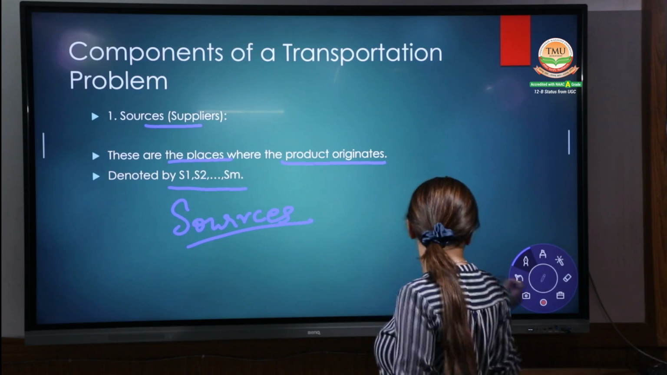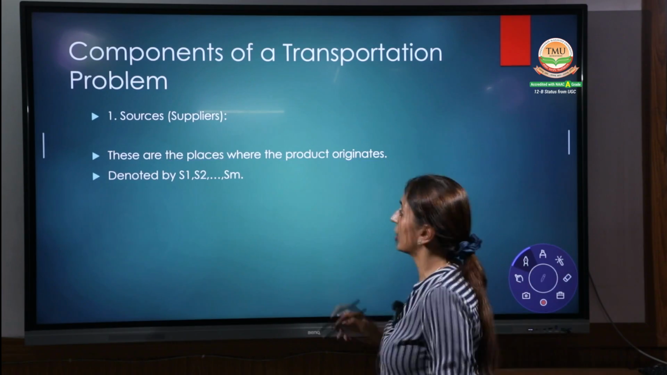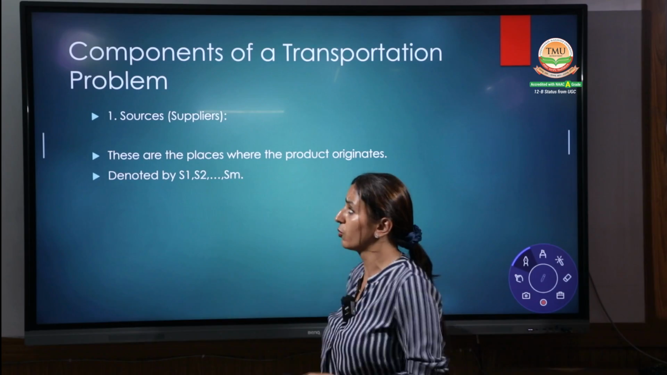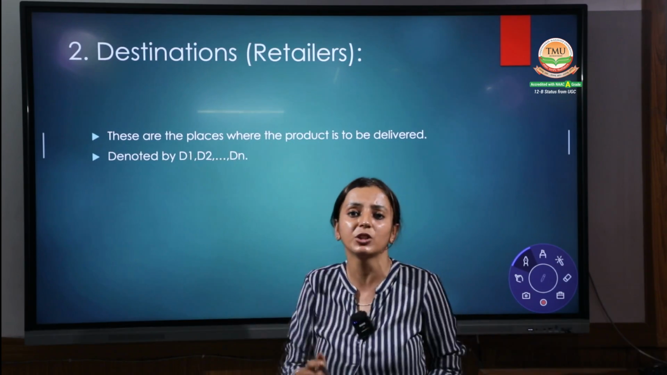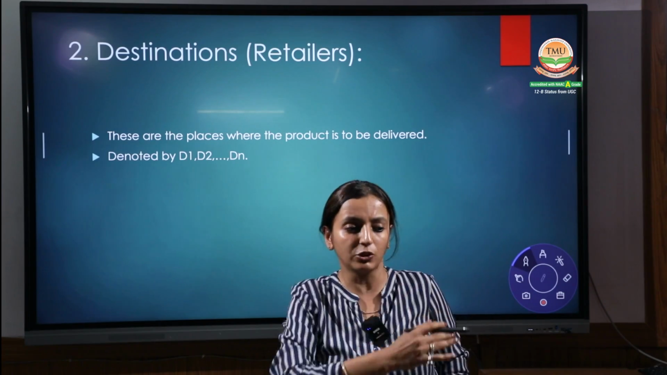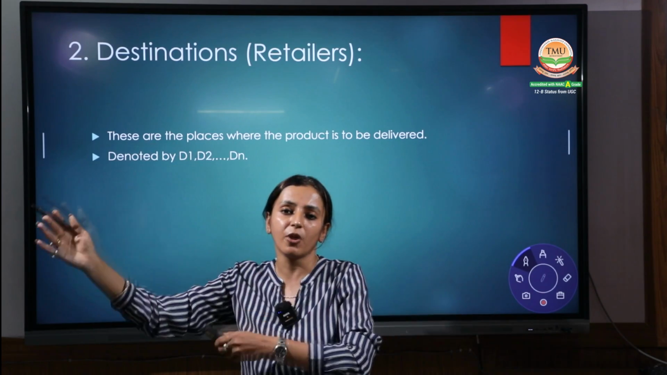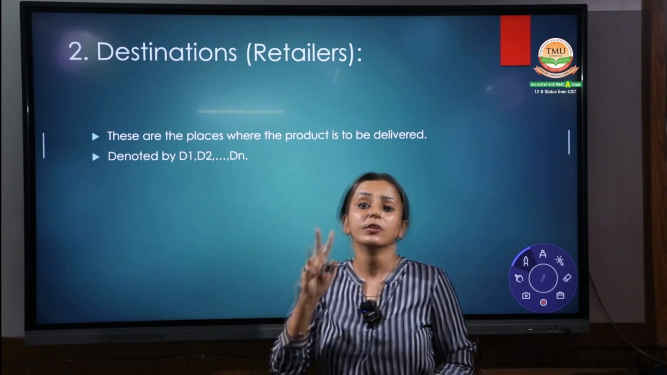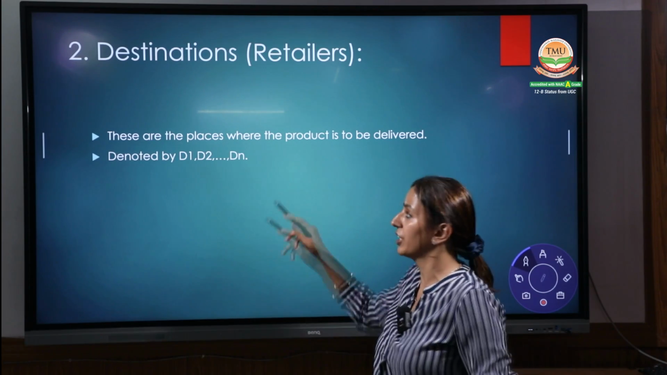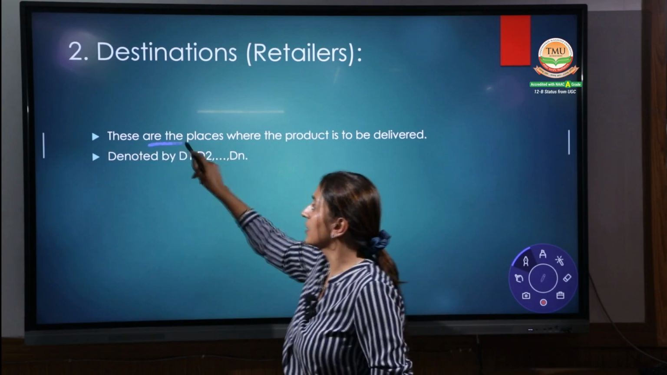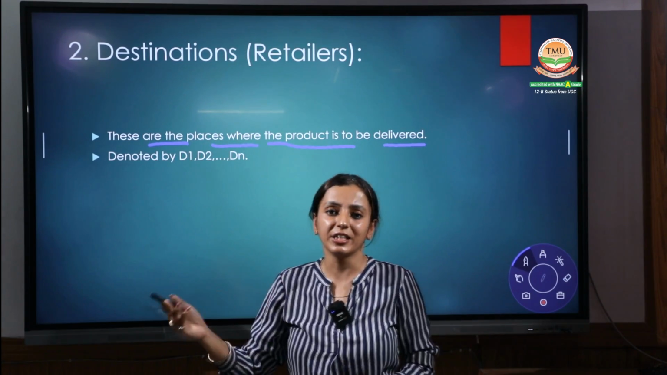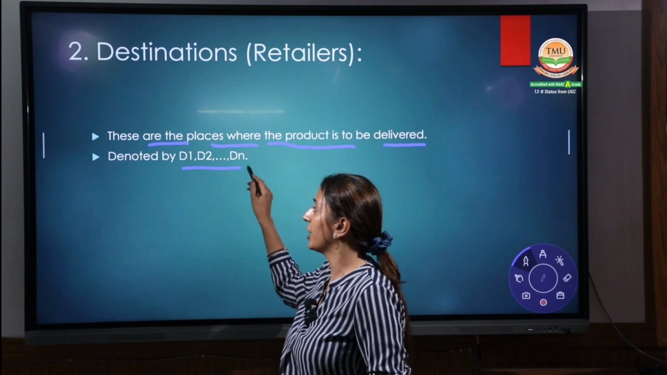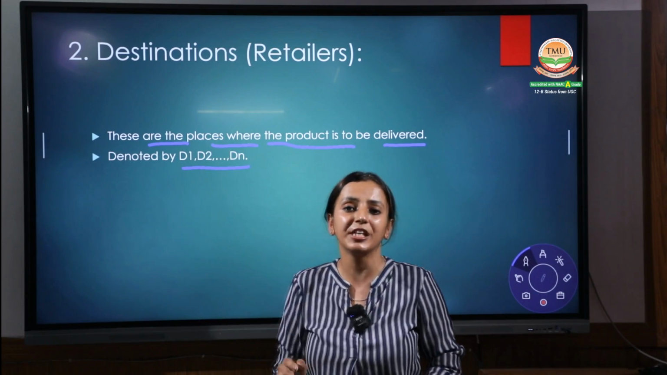Coming up to the next point, what is the next component? The first one is your sources. The second component is your destination. Definitely goods are coming from different sources, then we have to transfer from those sources to the destination. The second component of the transportation is the destination. These are the places where the products are to be delivered, and the destinations are indicated with the words D1, D2, D3, up to the number of destinations.